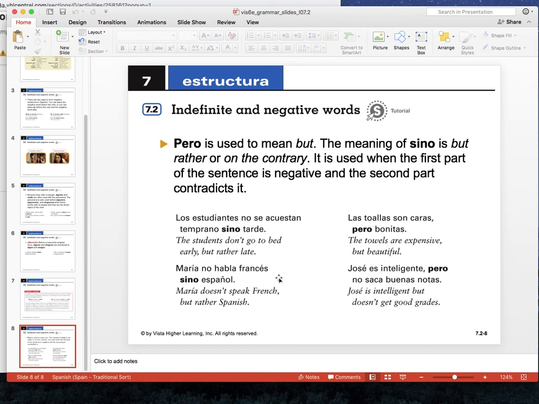Maria no habla francés, sino español, right? So, but rather Spanish. So this is contradicting the first part. José es inteligente, pero no saca buenas notas. Right? So we would use pero because it's not contradicting the second or the first part.